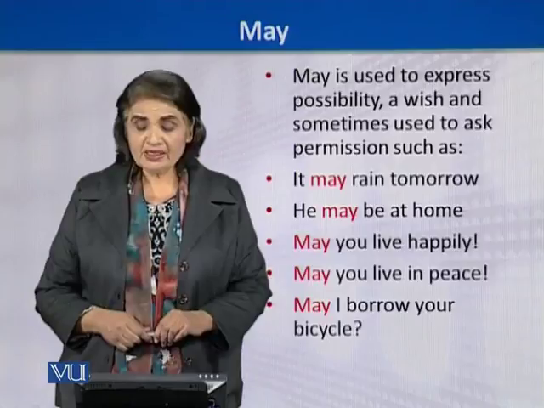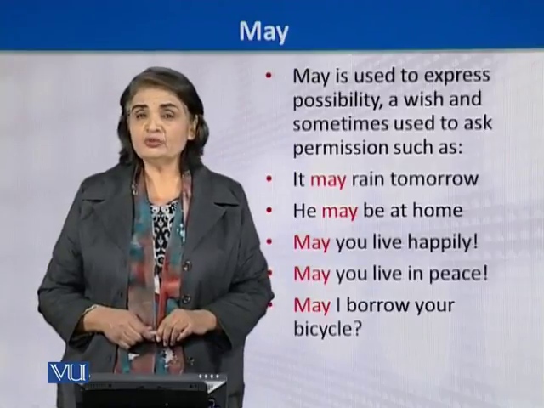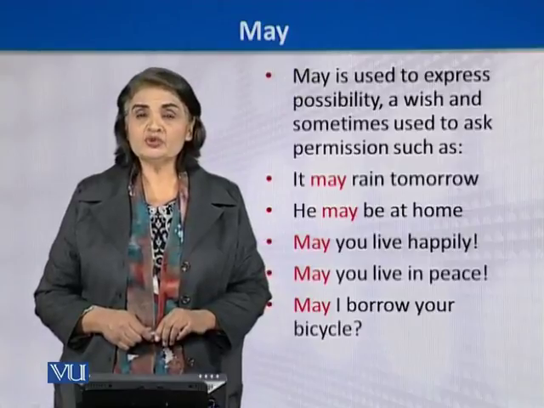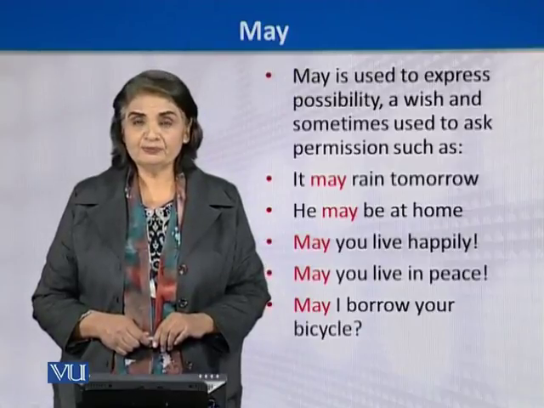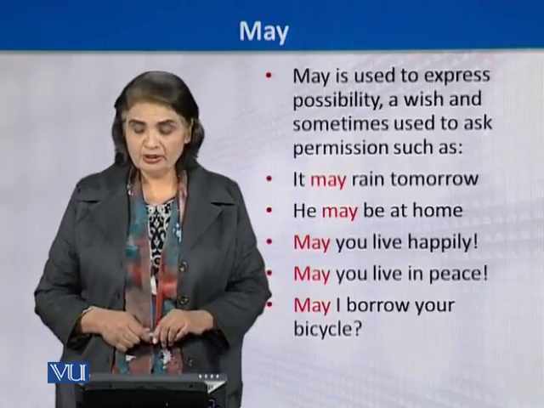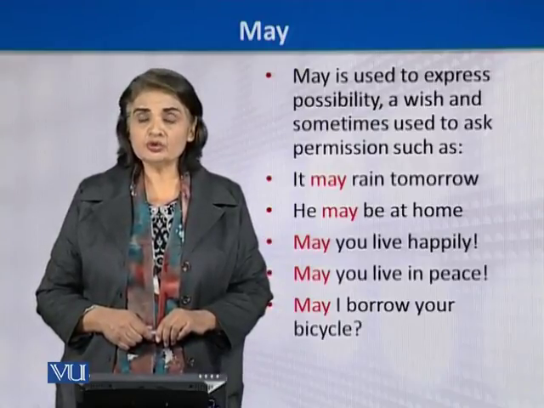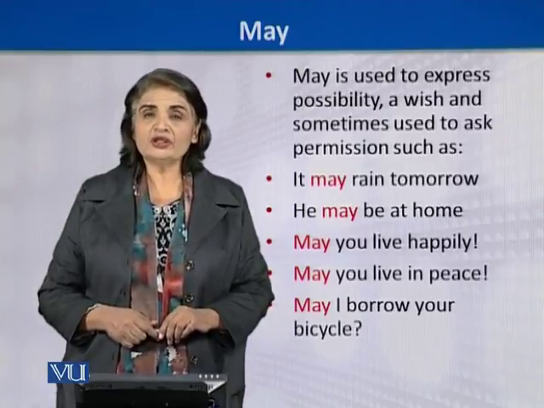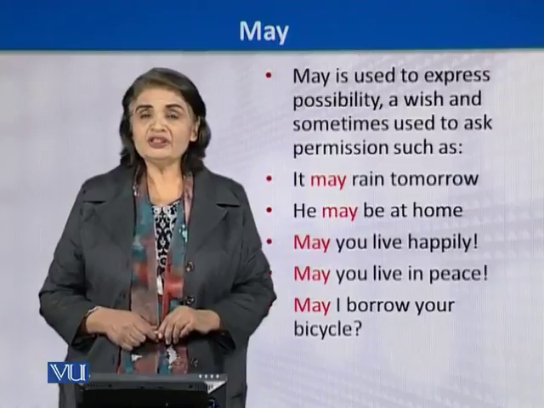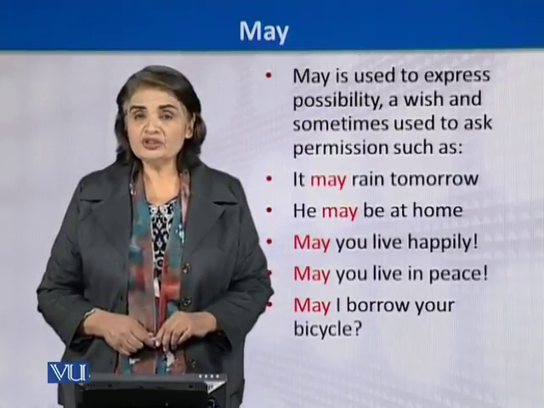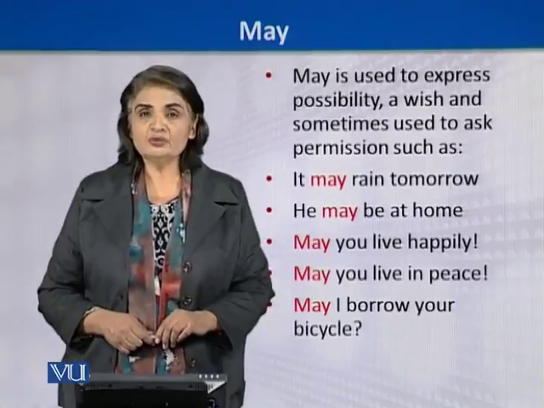He is at home would be different than he may be at home. In that case also we are using the auxiliary is. But here we are using he may be at home. Along with may, we are also using the helping verb be. And this is showing a possibility. And if we need to show a possibility in the grammar structure, we need to use the auxiliary verb may.